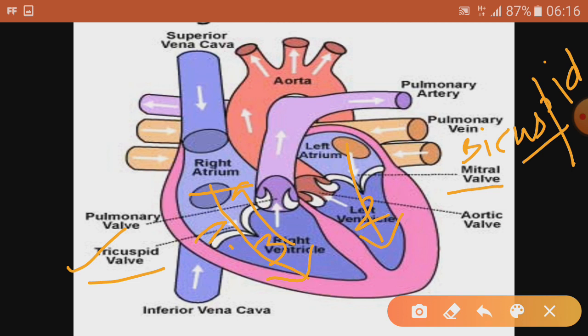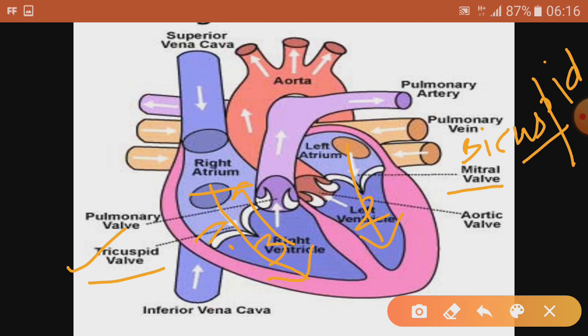If you remember, while discussing the veins, we discussed V for veins and V for valves. So veins have got valves also, so that the blood moves in the same direction. They are collective in nature. They keep collecting the blood and move ahead in the direction of the heart. So they have the valves so that the blood doesn't come back.